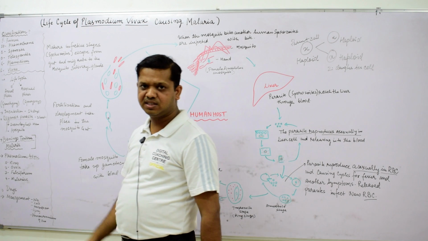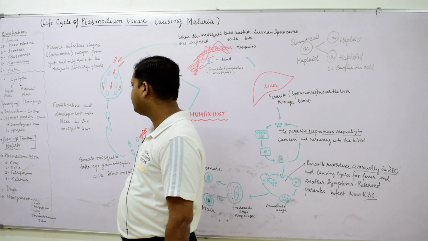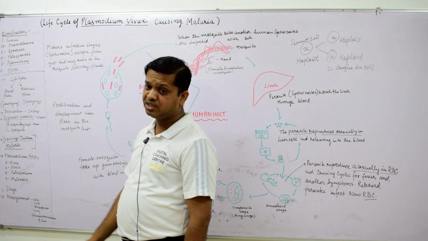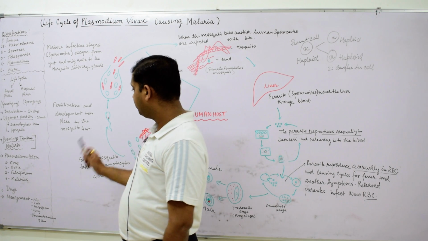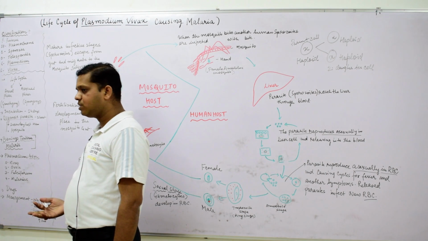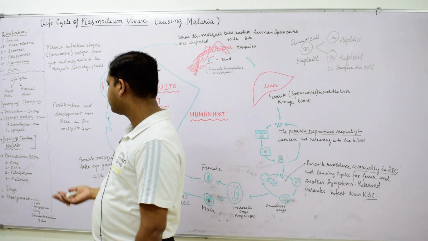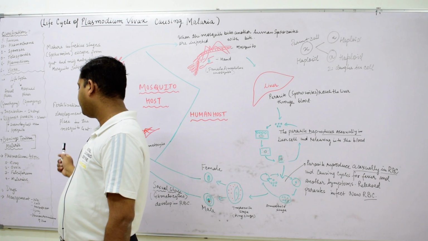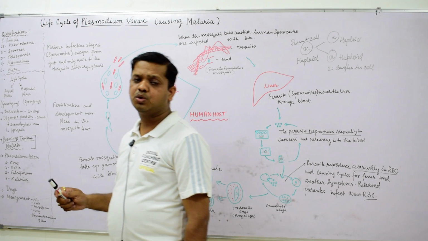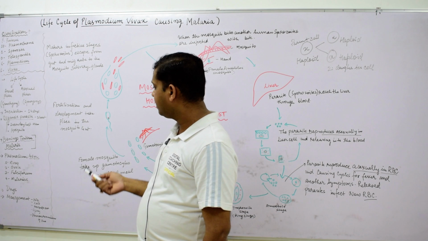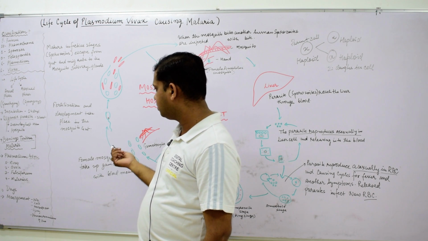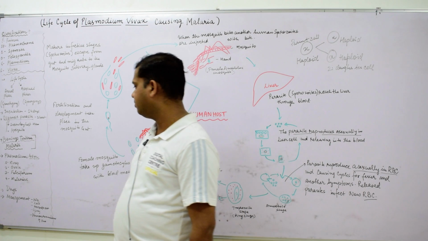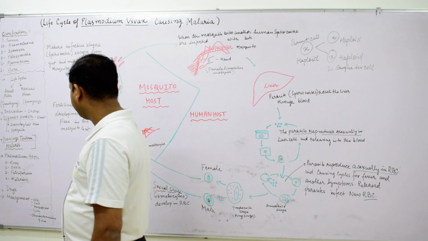In books it is written as benign tertian malaria, or we can say that it directly causes malaria. And who is responsible, which species? Plasmodium has 4 species, as I have told you: vivax, ovale, falciparum and malariae. Here the vivax species causes the disease. In different examinations, even NEET, they ask a 1 mark question: which species causes malaria? That is Plasmodium vivax.